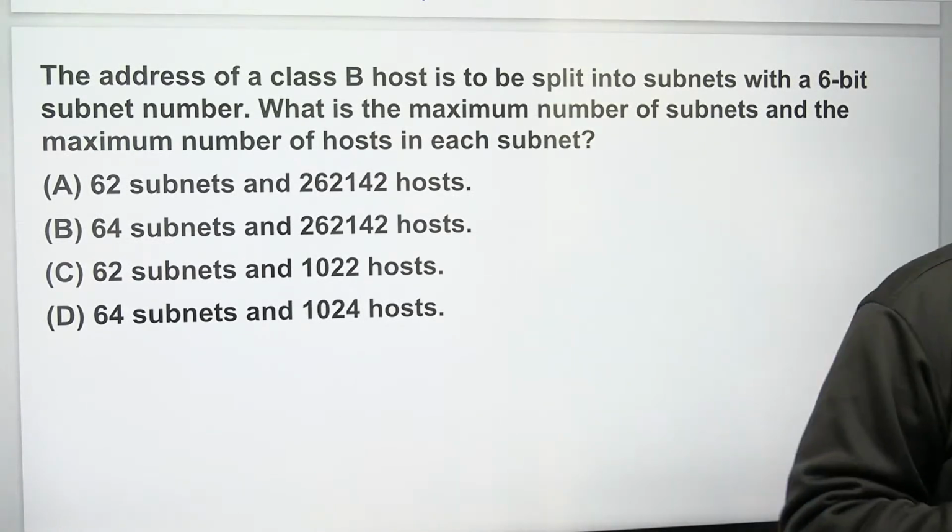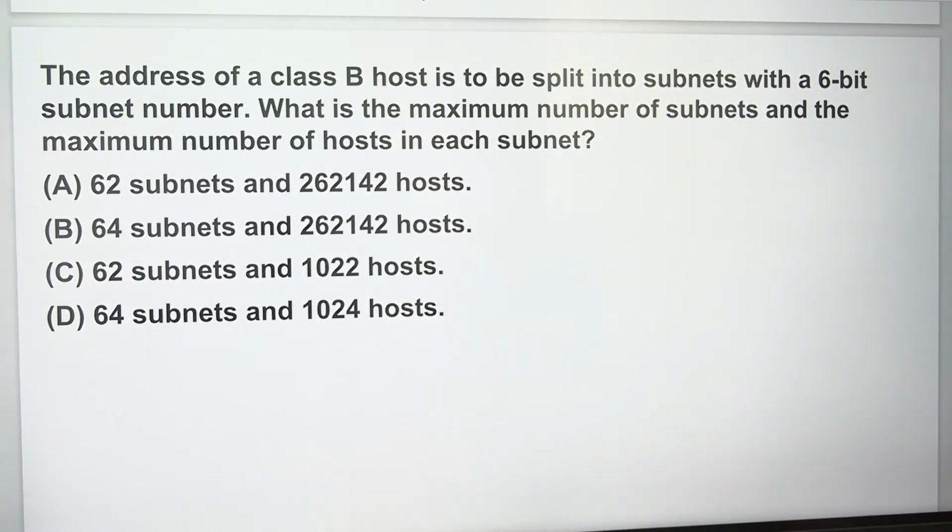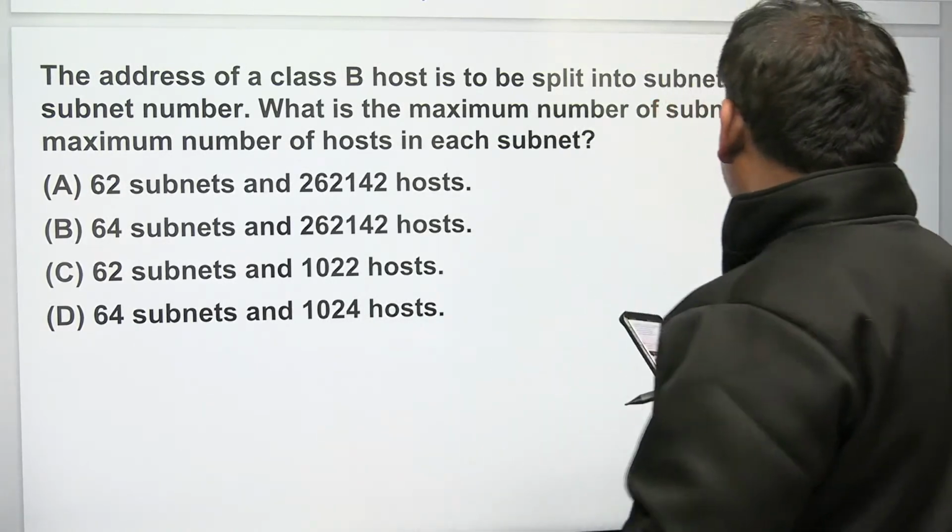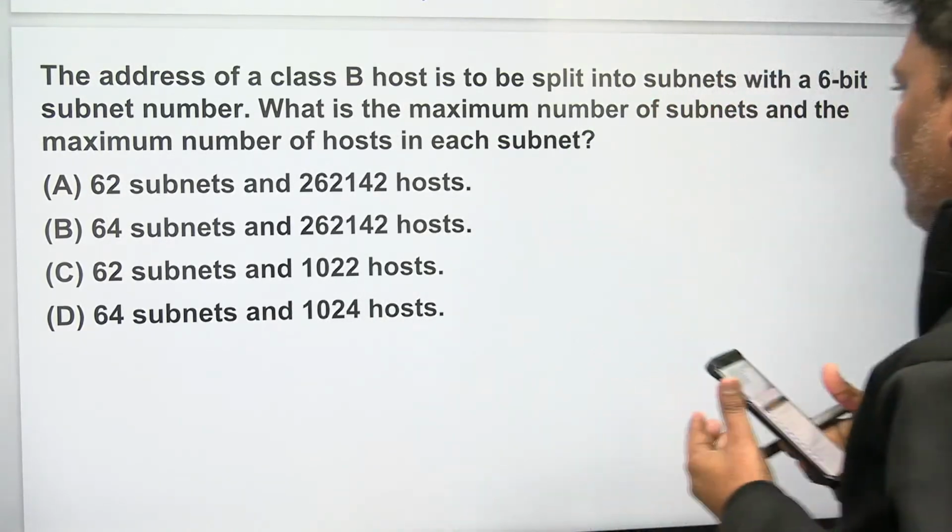What is the answer? The address of a class B host is to be split into subnets with a 6-bit subnet number.